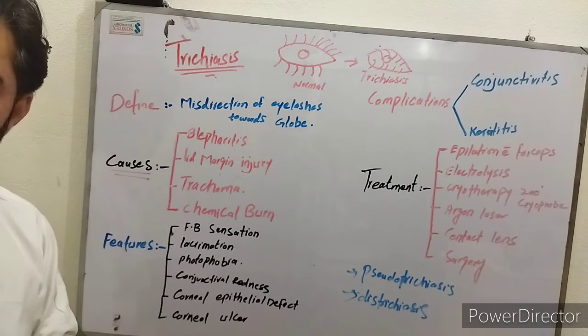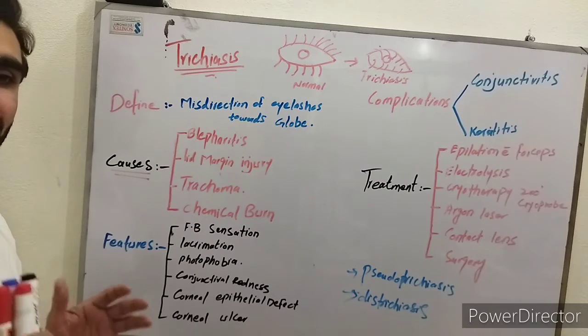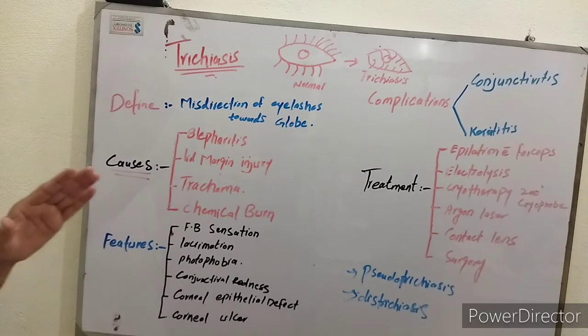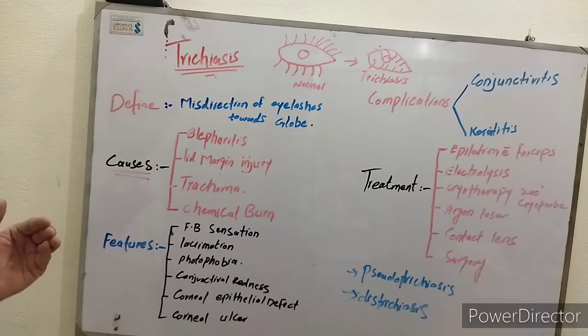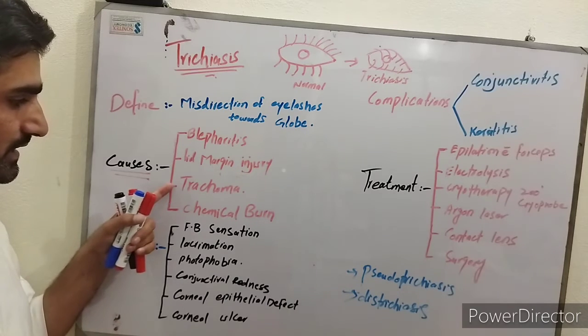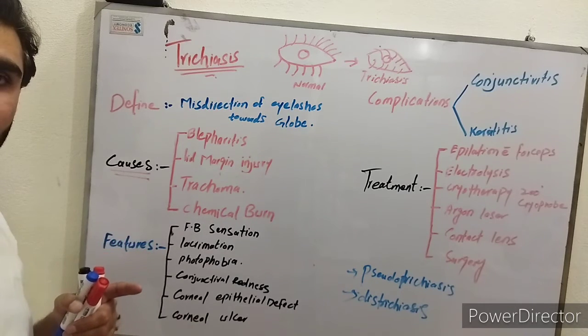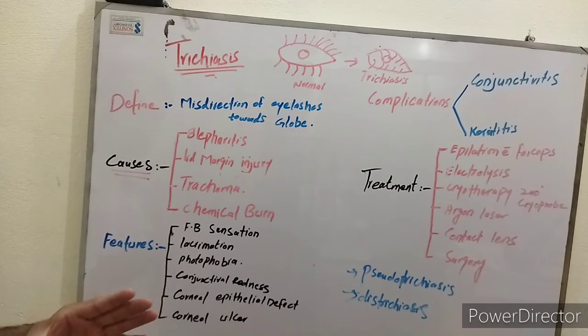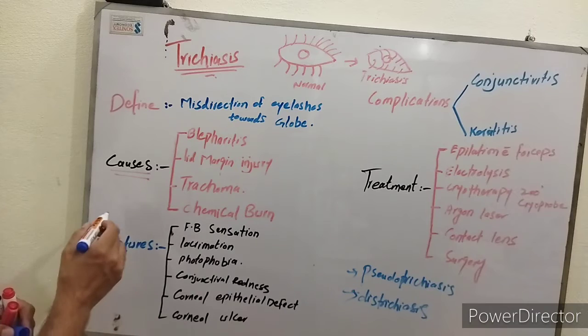Fourth one is chemical burn. Because of a burn from any chemical, trichiasis can also occur. So these are the 4 causes of trichiasis: blepharitis, lid margin injury, trachoma and chemical burn.